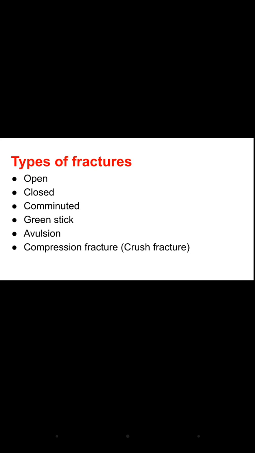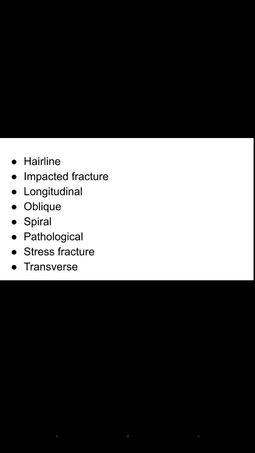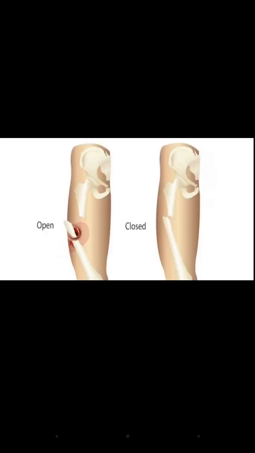Then what are the types of fracture? There are many types of fracture: open, closed, comminuted, greenstick, avulsion, crush or compression, hairline, impacted, longitudinal, oblique, spiral, pathological, stress, transverse. So this is the open and the closed fracture.